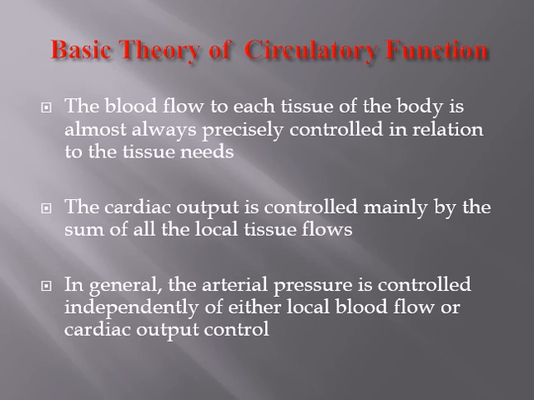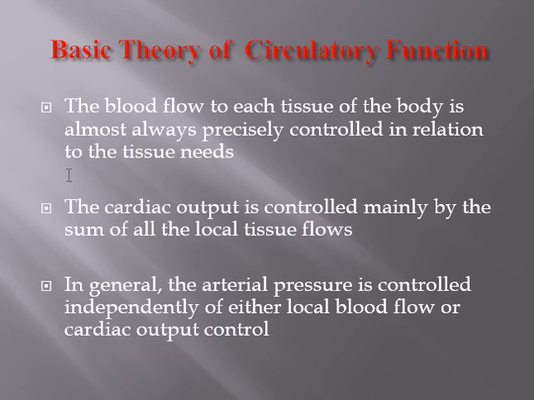Now coming to the basic theory of circulatory function, this is very important to remember. There are 3 points of the basic theory of circulation as given in your book, that is your Guyton. Number 1, the blood flow to each tissue of the body is almost precisely controlled in relation to the tissue needs. This will be discussed in more detail in chapter number 17, about the local tissue control of blood flow. Number 2, the cardiac output.